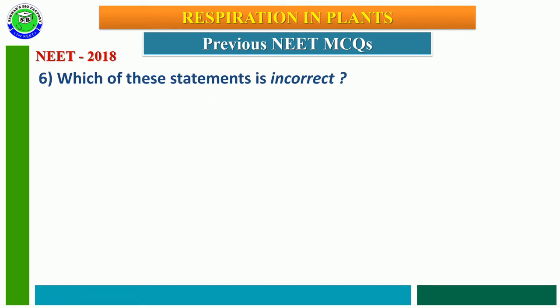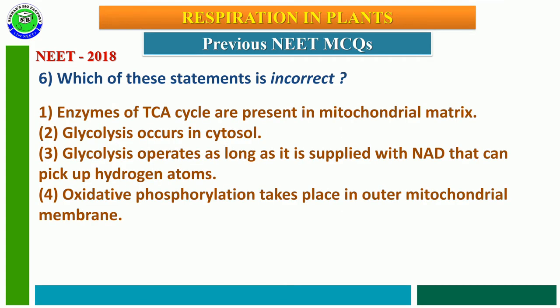NEET 2018 question number 6. Which of the following statements is incorrect? First option, enzymes of the TCA cycle are present in the mitochondrial matrix. Second option, glycolysis occurs in the cytosol. Third option, glycolysis operates as long as it is supplied with NAD that can pick up hydrogen atoms.